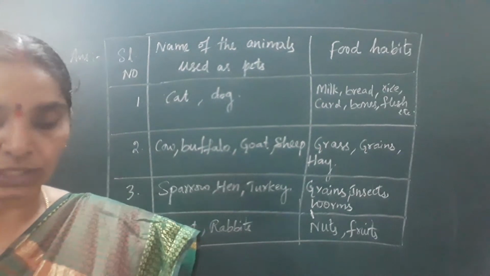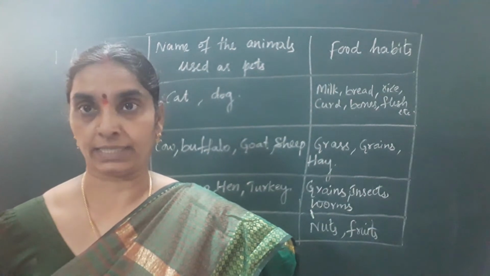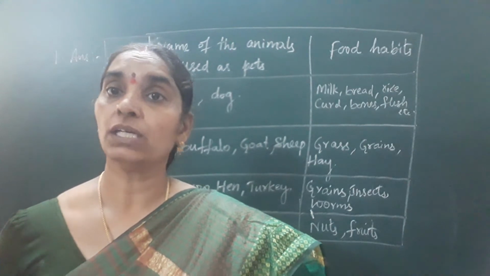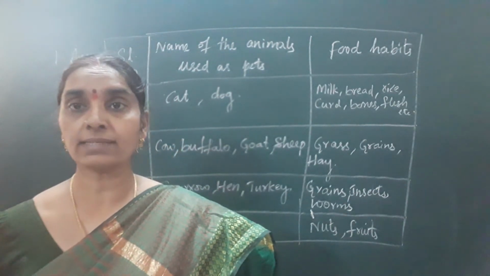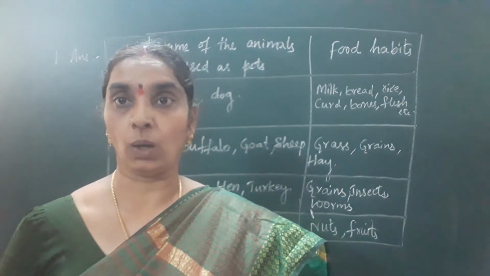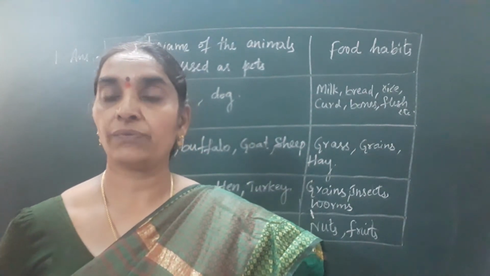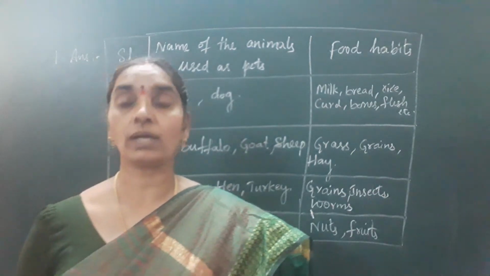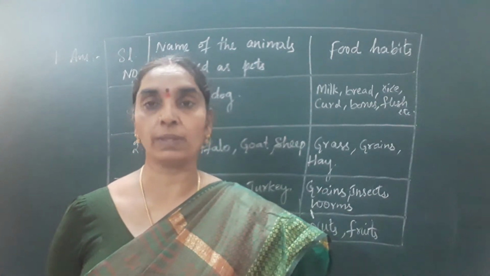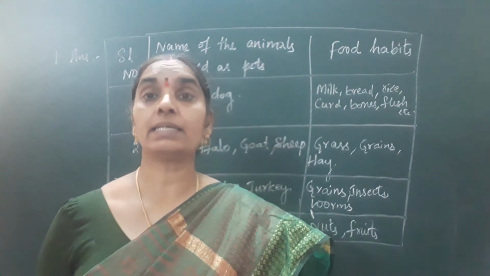Okay, children? And the next question is, compare the legs and nails of dog and hen and say why they are different. If you see the legs of dog, dog has how many legs? 4 legs. How many legs does the hen have? Hen has only 2 legs, isn't it? But the legs of dog are long, and the legs of hen are short and stout, whereas the legs of dog are thin and long. Okay. First comparison is how the legs of both the animals look, you have to write down. Then, how do they use their legs in search of food?